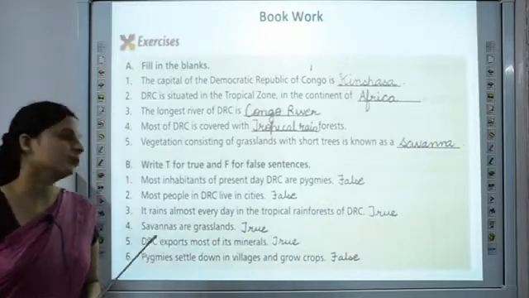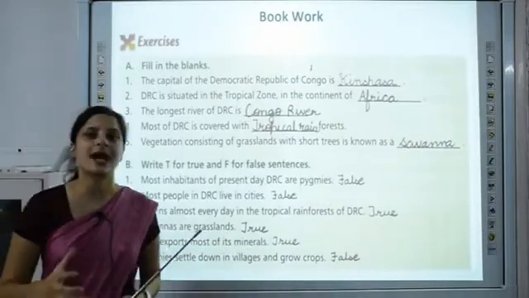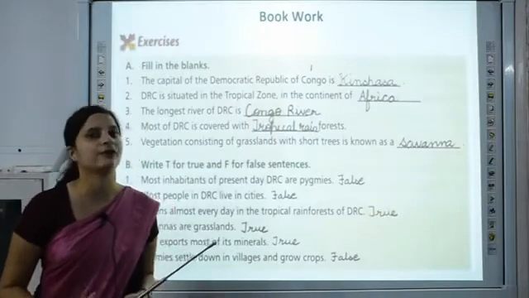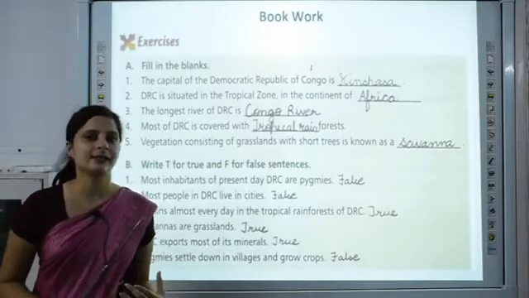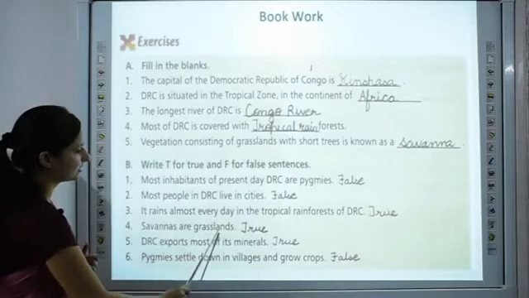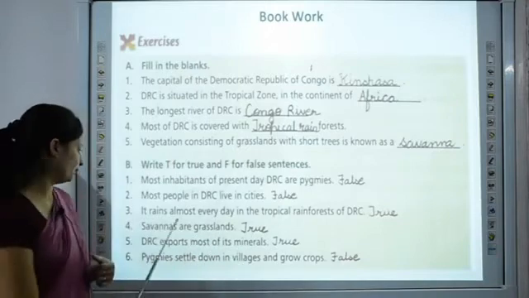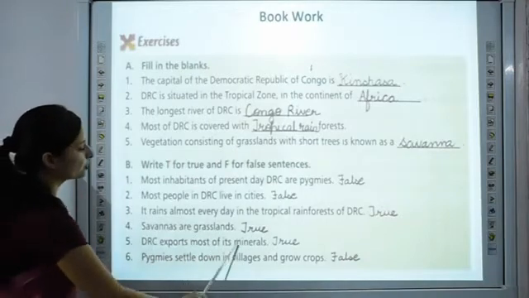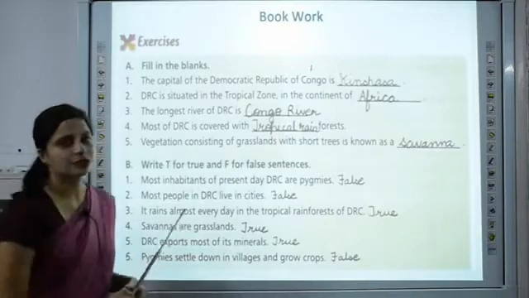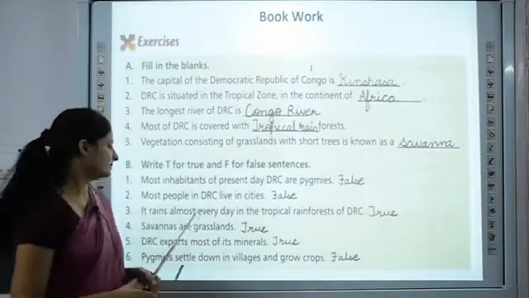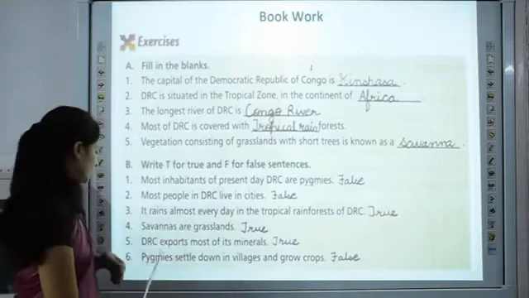The statement is true, as we read that due to high temperature, which causes high level of humidity, it causes rain. Savannas are grasslands. The statement is true. DRC exports most of its minerals. The statement is true, as most of its income comes through mineral resources.